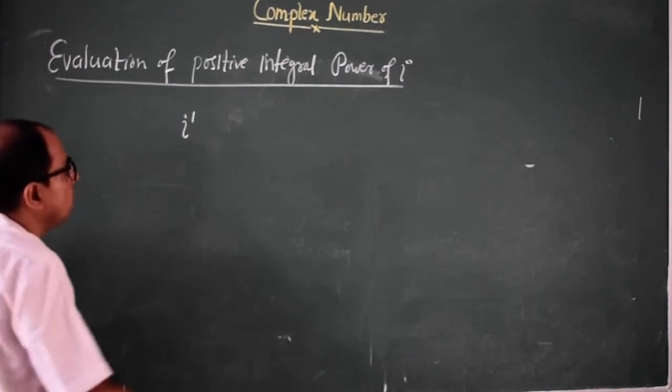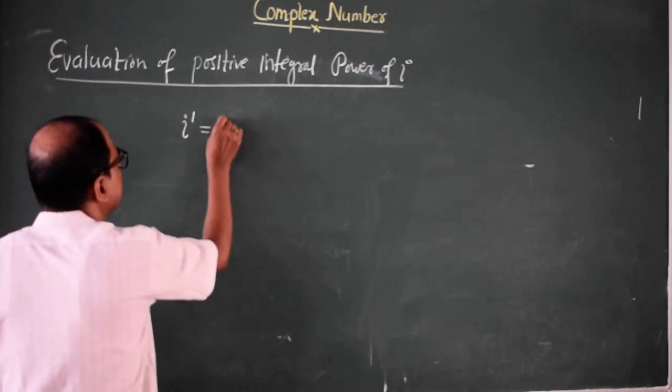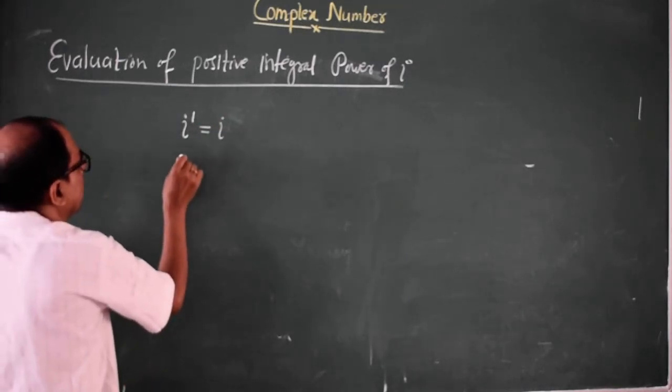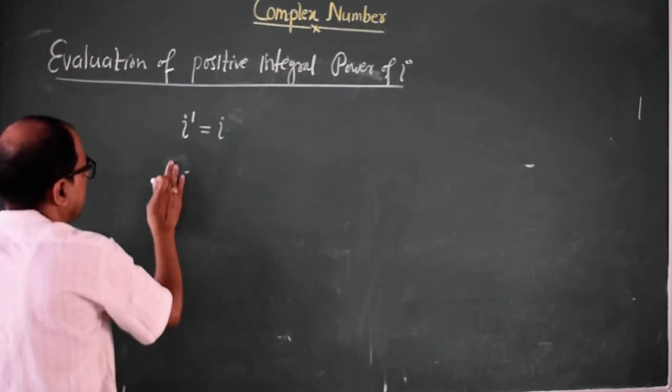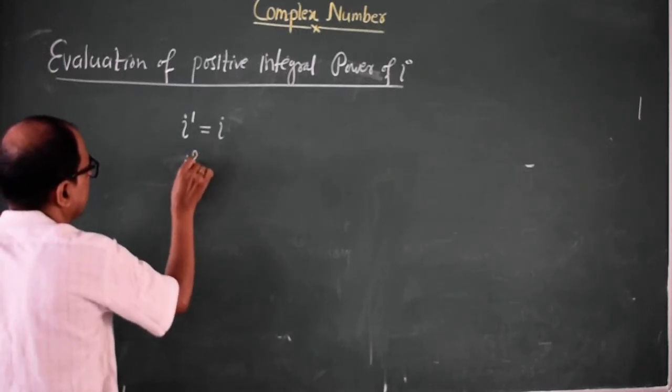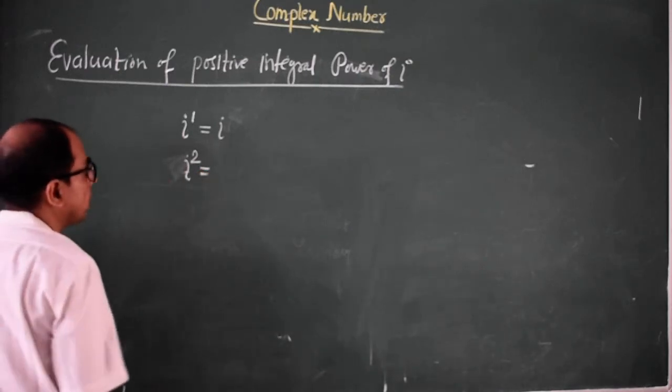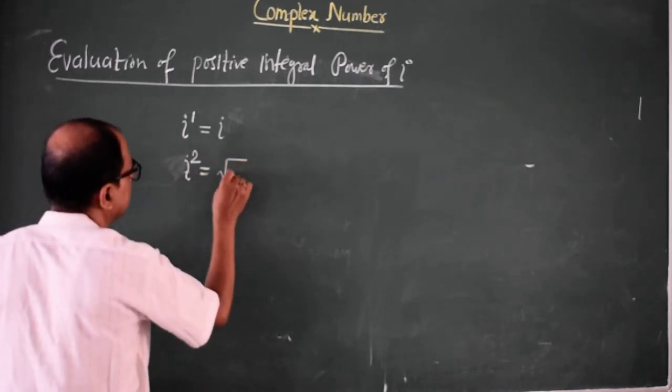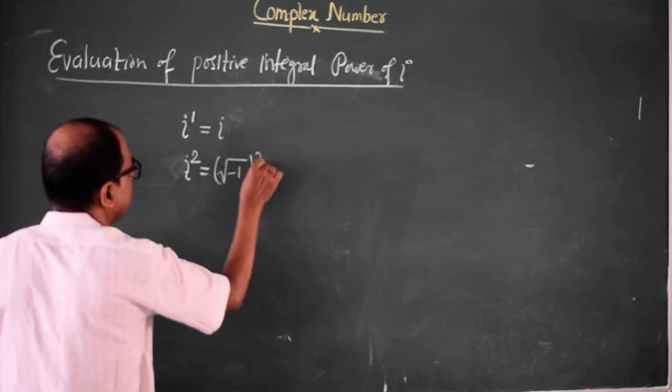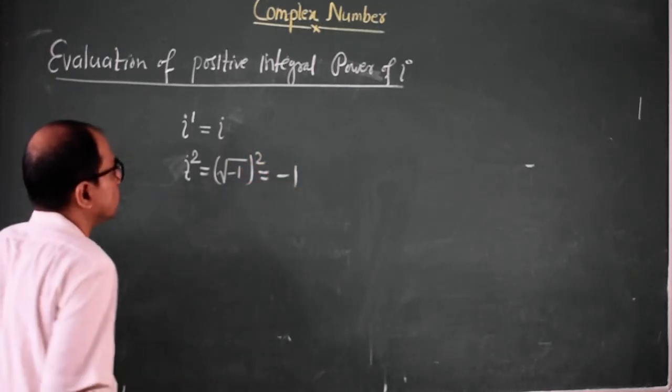What will be its value? It is equal to iota only. Now iota square. We know that iota is root under minus 1, so after squaring it will be minus 1.